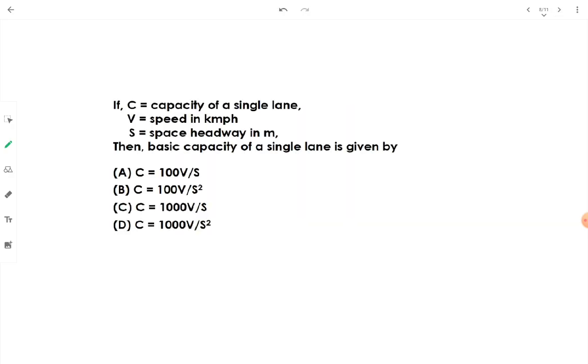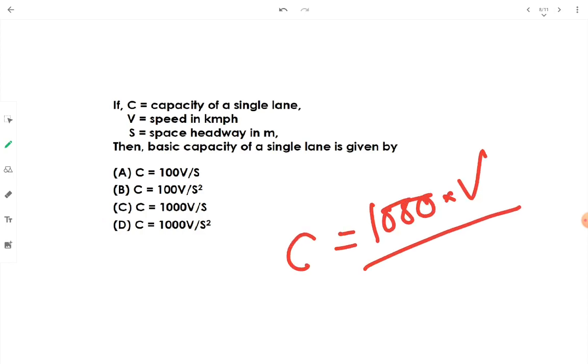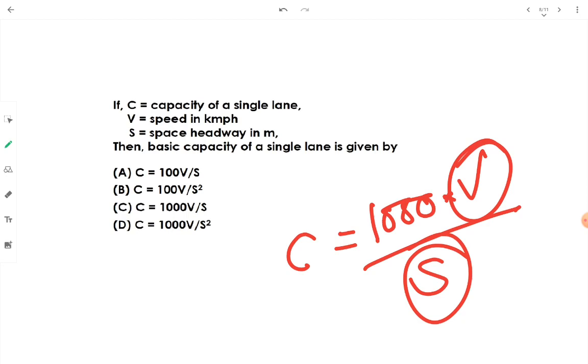Then, if C is the capacity of a single lane, V is speed in kmph, and S is space headway in meters, then the basic capacity of a single lane is given by C = 1000 V / S. V is the speed in kmph of the vehicle, and S is the space headway in meters. If you input these two parameters, V and S, you are going to get the basic capacity of a single lane. Remember the formula, 1000 V by S.